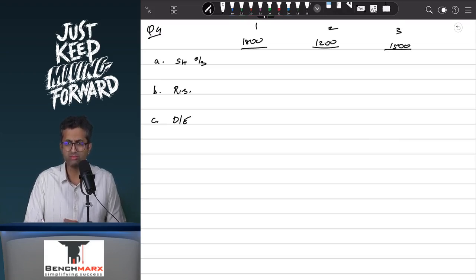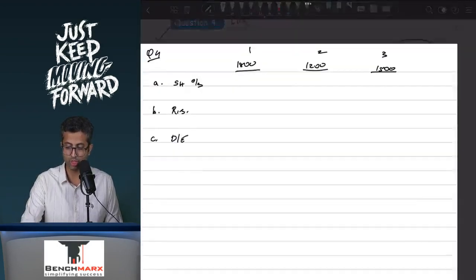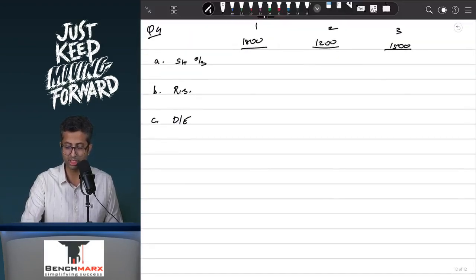Will your 25% of your number of shares change? No. So if I take your number of shares, you have probably 33 crore shares into 25, 33 into 25%, and hence this is 8.25. In any of the possibilities, this will be 8.25.